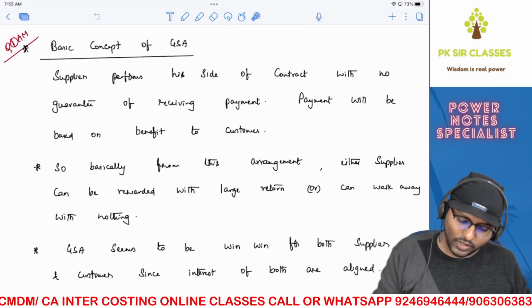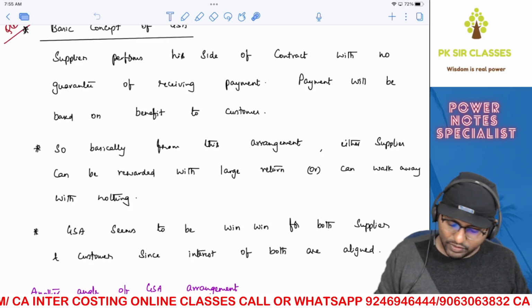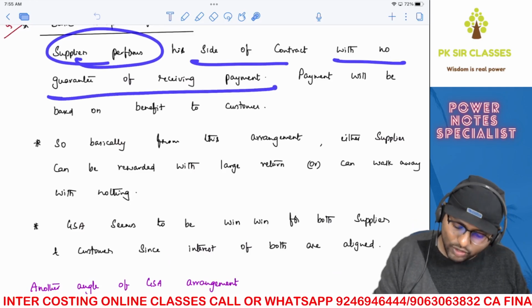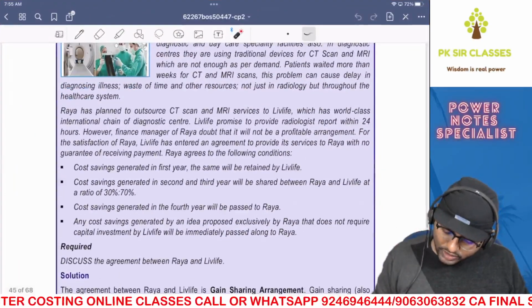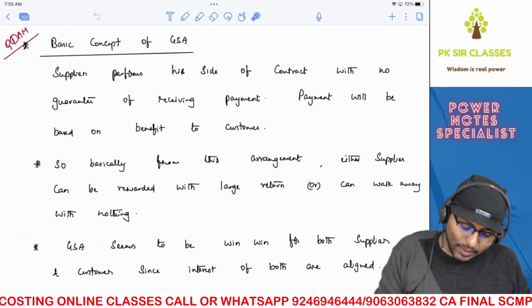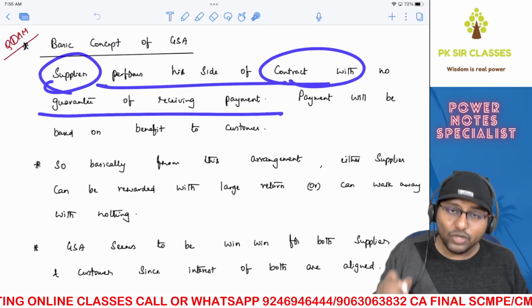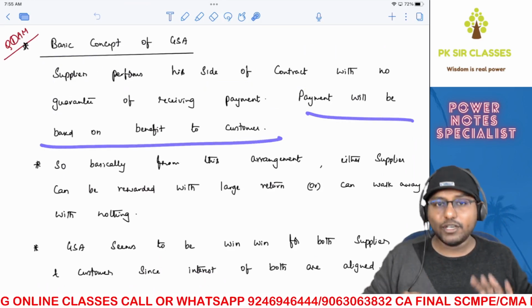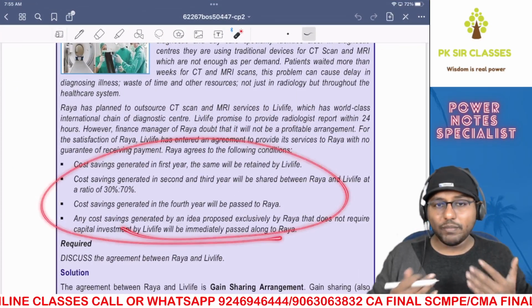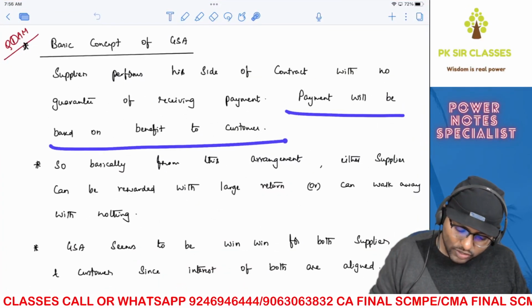Right, chalo. First of all, try to understand the basic concept of GSA. I've given you very easy to understand notes over here. The supplier performs his side of the contract with no guarantee of receiving payment. That is the reason I told you the moment you see the words no guarantee of receiving payment, immediately you can come to a conclusion that it is GSA. Supplier means, in this question, Live Life. So Live Life performs his side of the contract with no guarantee of receiving payment. Payment will be based on the benefit to the customer. Customer means what? Raya. So that's why here we are talking about benefit only. Based on benefit only, everything is communicated over here.